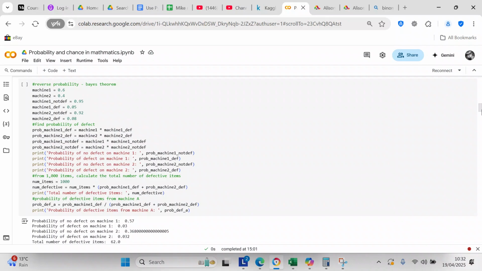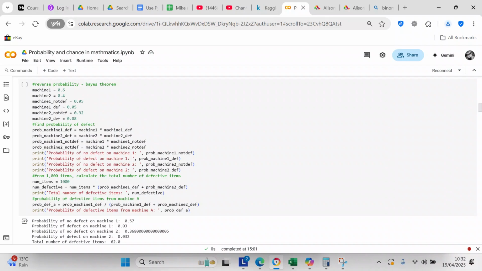Probability of machine 1 is 0.6. Probability of machine 2 is 0.4. A machine 1 with no defect is 0.95. A machine 1 with a defect is 0.5. Machine 2 with no defect is 0.92. Machine 2 with a defect is 0.8.